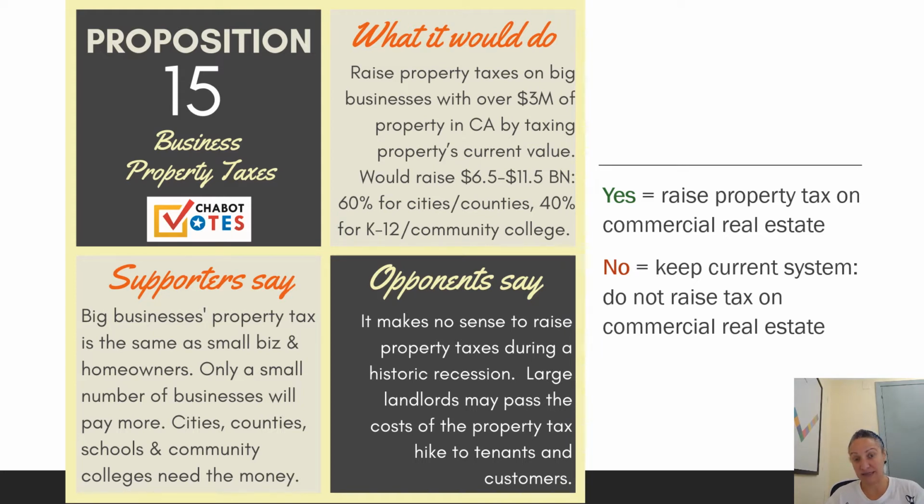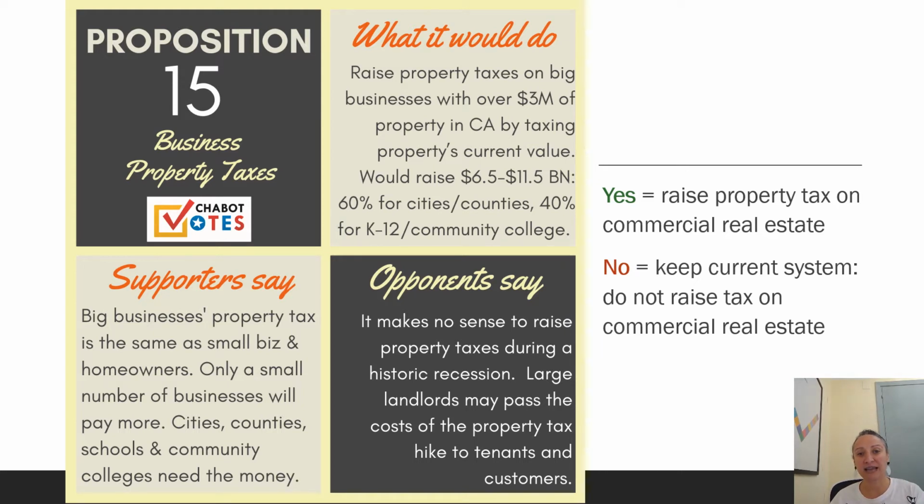They're essentially estimating that this would raise between $6.5 and $11.5 billion a year. Who would get that extra tax money? 60% of it would go to cities and counties to help pay for city and county government, and 40% would go to K through 12 and community colleges. Supporters say that big businesses are paying property taxes that are the same as small businesses and the same as homeowners.